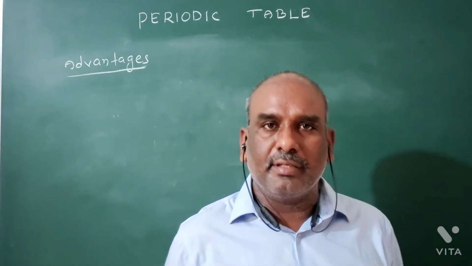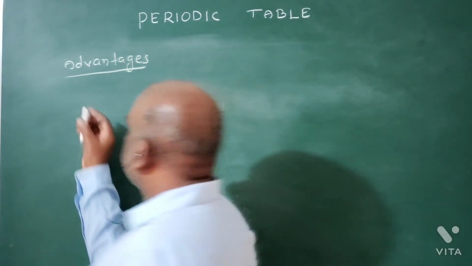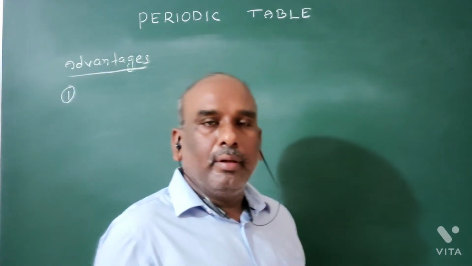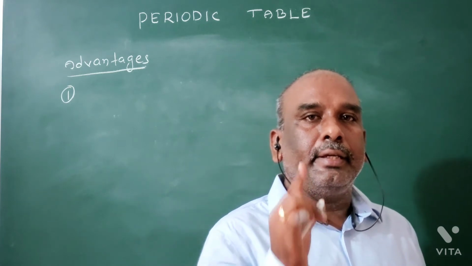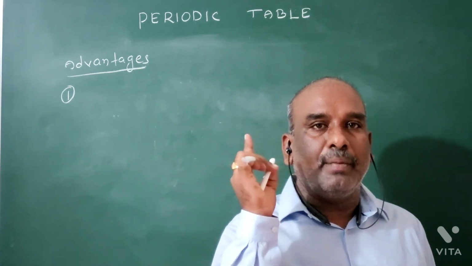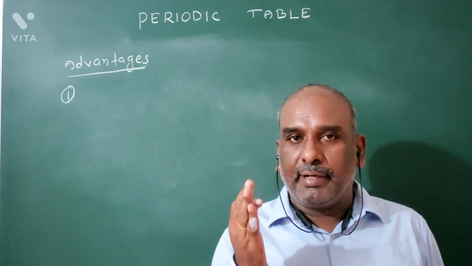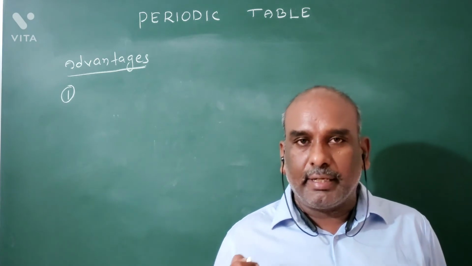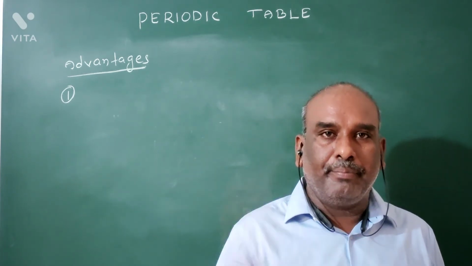It is the first advantage. The second advantage is that Mendeleev corrected atomic weights of some elements. He corrected the atomic weight of the first element beryllium, second element indium, third element osmium.